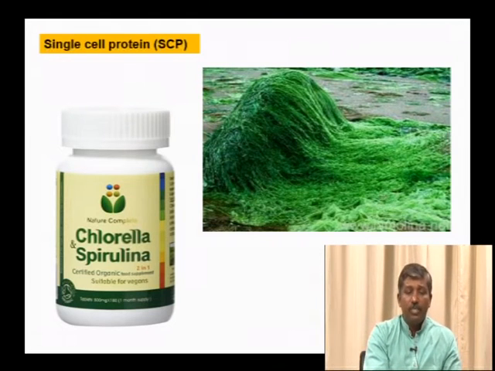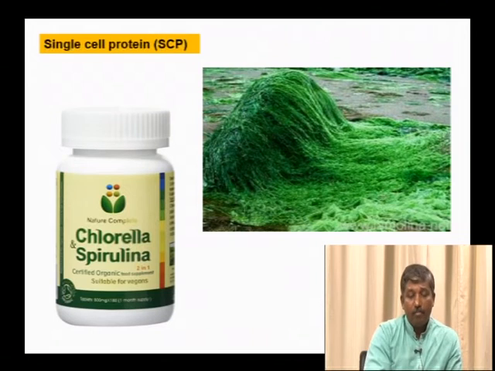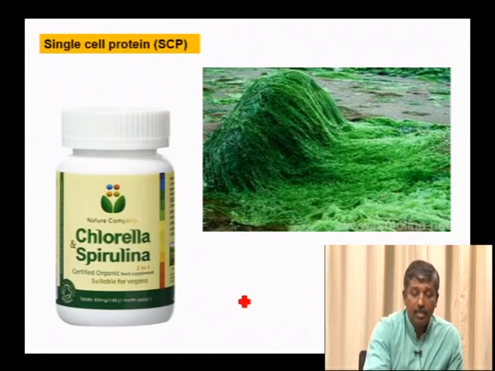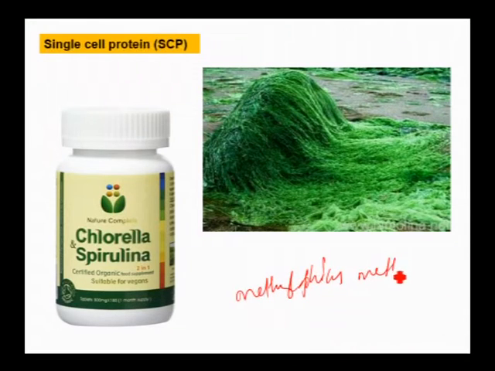In addition to this, there is the process of single cell protein, that is a large biomass of proteins produced by using single cells, or those organisms which have a single cell like Chlorella, Spirulina, and even certain species of bacteria like Methylophilus methylotrophus. This bacterium is used in the production of protein biomass. Compare a cattle of 250 kg, which produces 25 grams of protein per day.